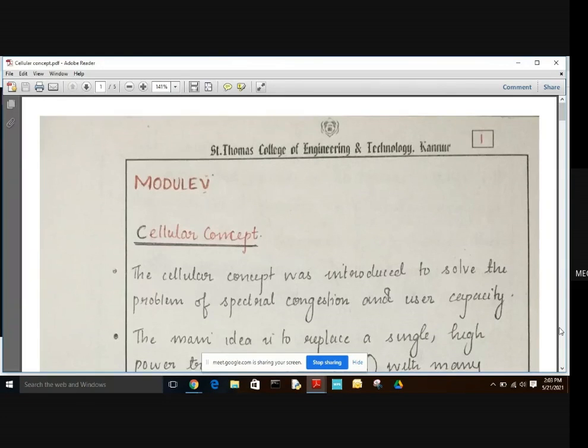So today we are going to module 5, that is cellular technology. In cellular technology, first we are going to learn about the cellular concept. The cellular concept was introduced to solve the problem of spectral congestion, that is the spectral problem and user capacity. By the introduction of the cellular concept, the spectral congestion problem was minimized and it also increases the user capacity.